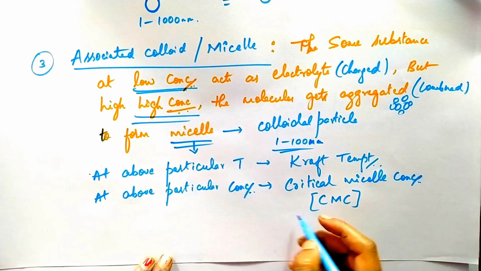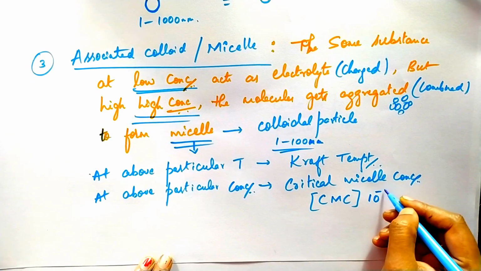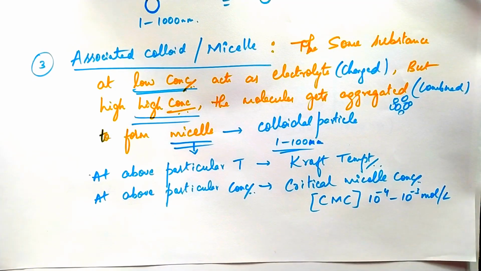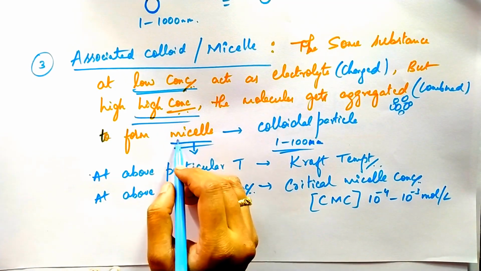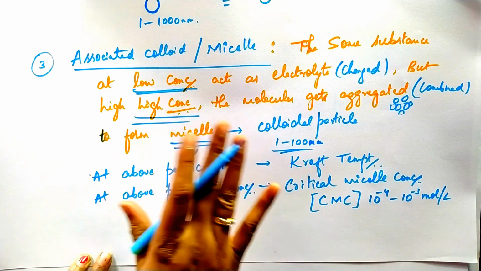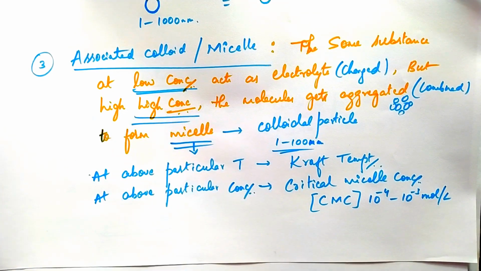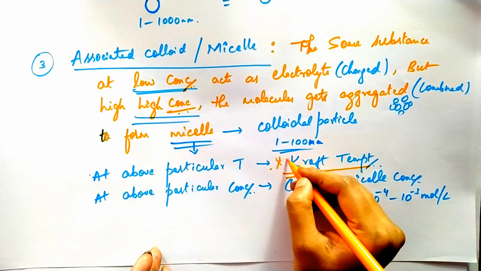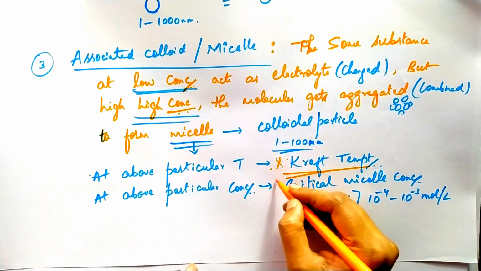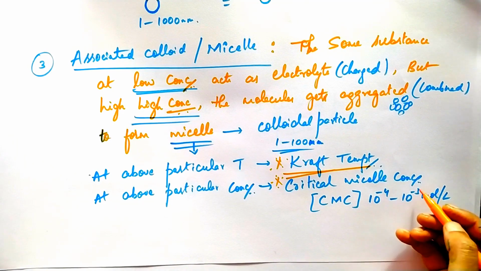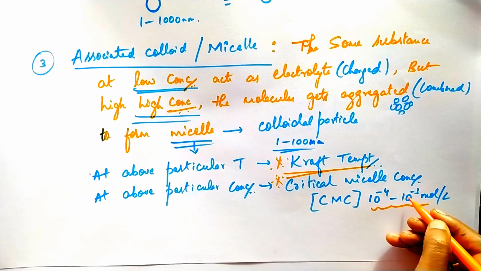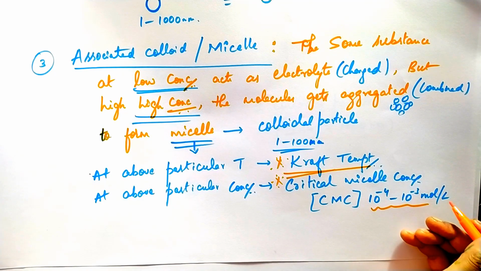It ranges between 10 to the power of minus 4 to 10 to the power of minus 3 mole per liter. So for the formation of a micelle, there are two conditions: above the Kraft temperature, which is important, and above the critical micelle concentration.